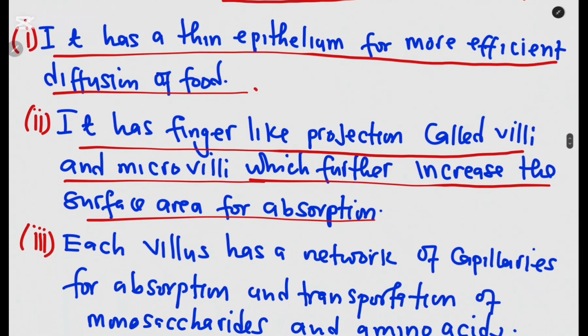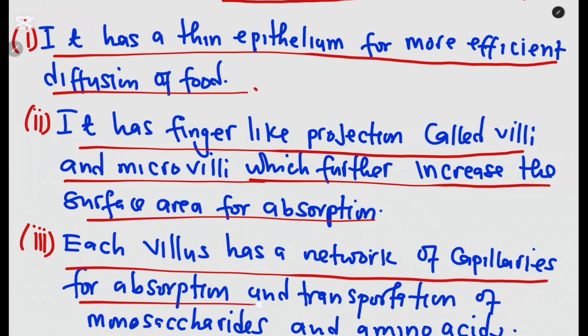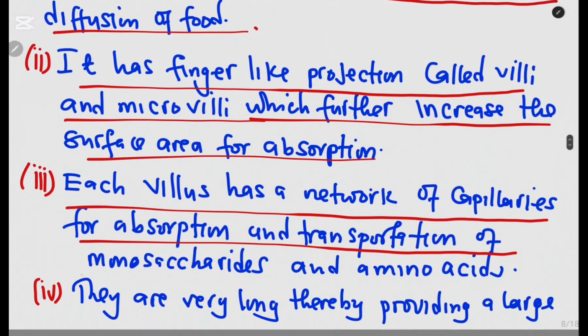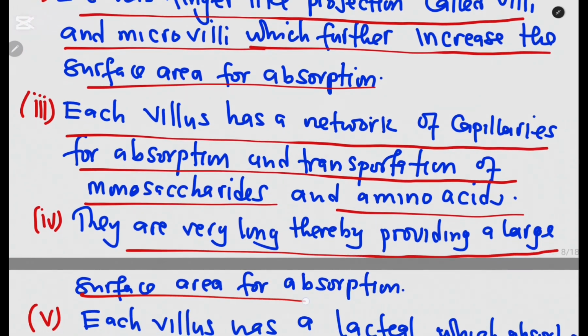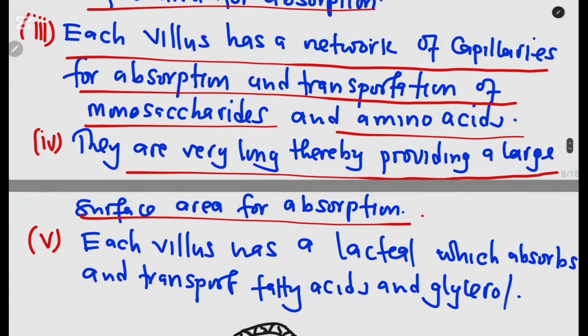Each villus has a network of capillaries for absorption and transportation of monosaccharides and amino acids. The ileum is also very long, thereby providing a large surface area for absorption.